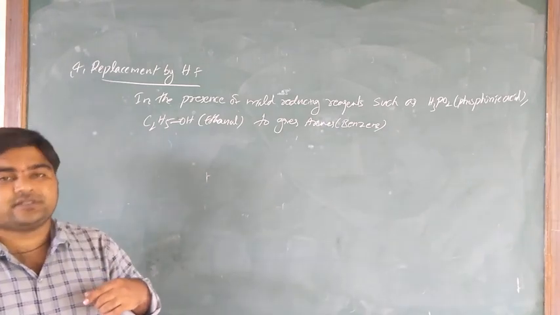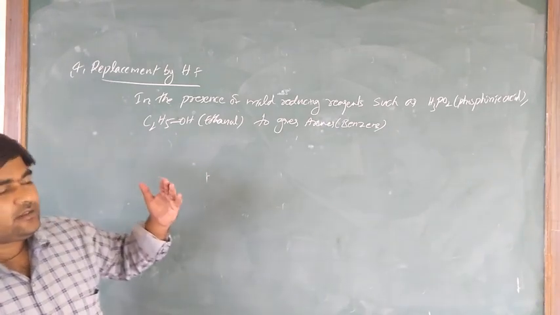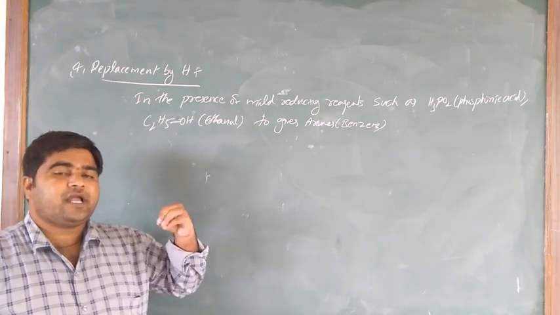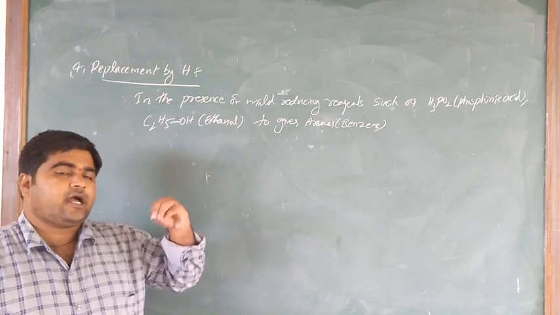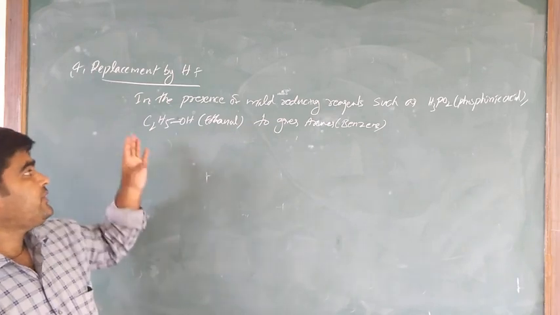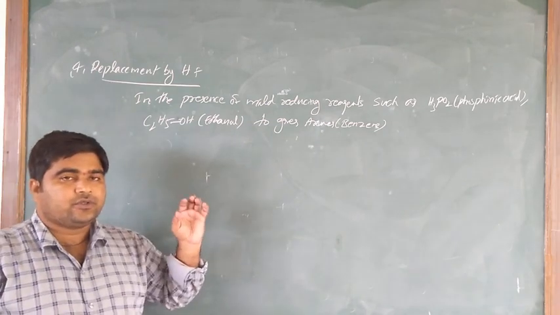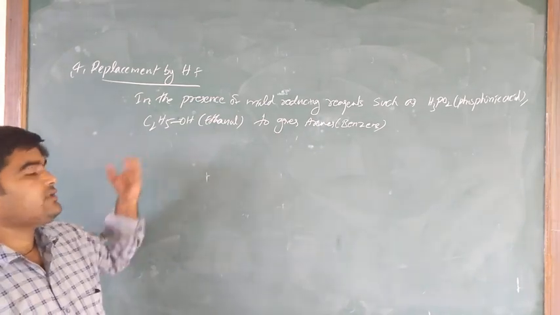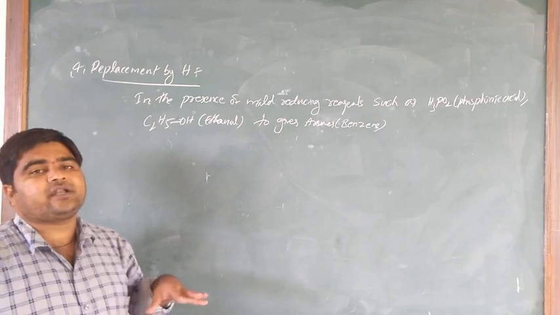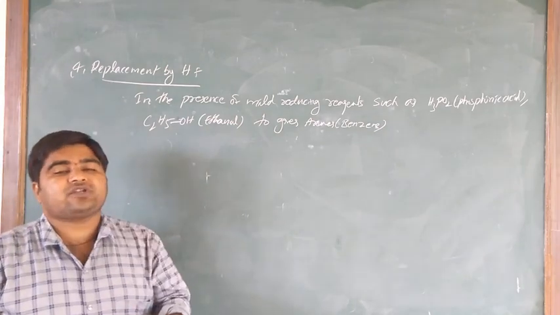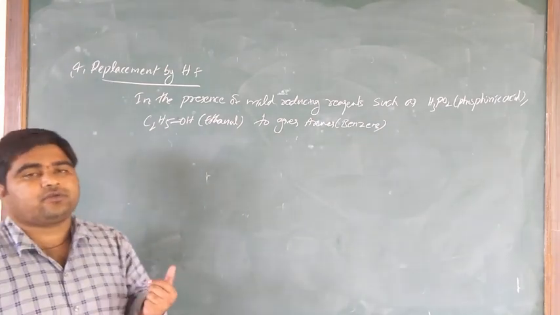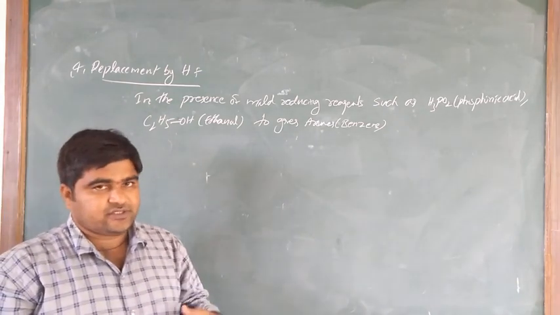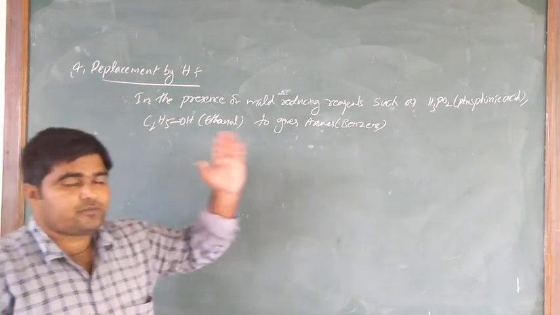Aryl diazonium chloride salt in the presence of mild reducing reagents such as hypophosphorous acid and ethanol gives arenes, that is benzene. Hypophosphorous acid and ethanol themselves get oxidized to produce other products. Oxidation is the addition of oxygen. So hypophosphorous acid is converted to phosphorous acid.